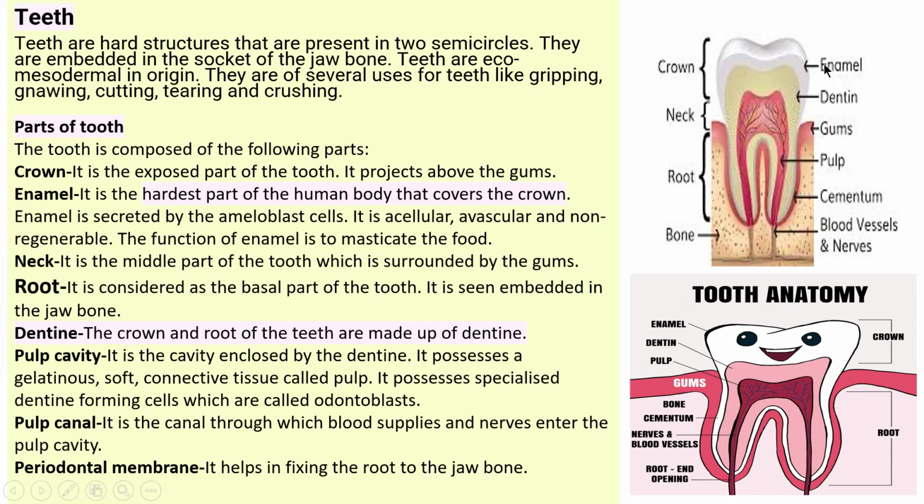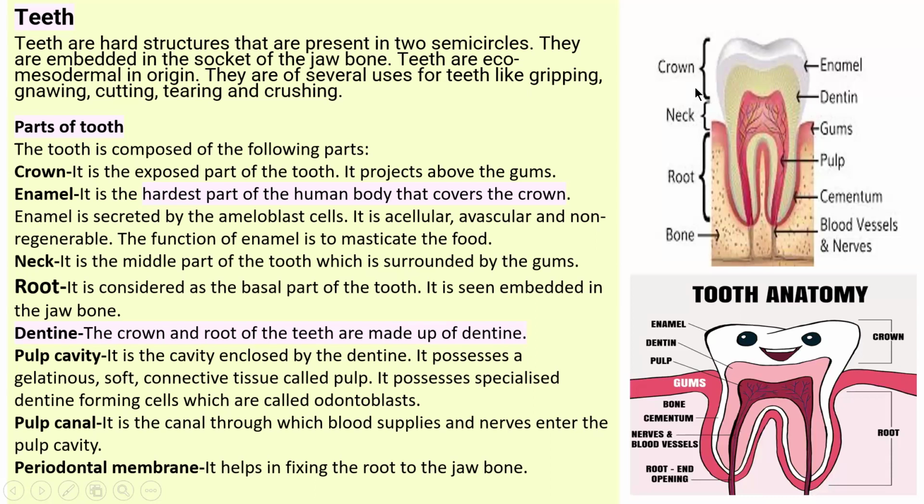The crown consists of enamel and dentine. The crown and the root of the teeth are made up of dentine. So the crown and root are made up of dentine. Now the second part is the neck. The neck is the middle part of the tooth, which is surrounded by gums.